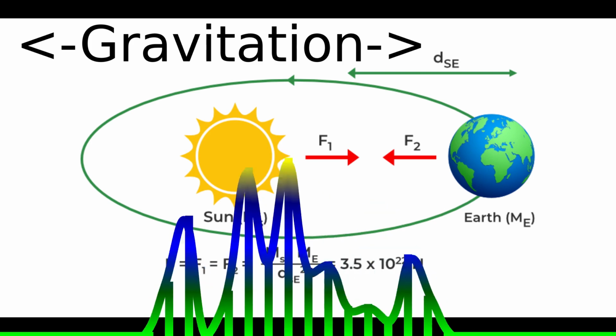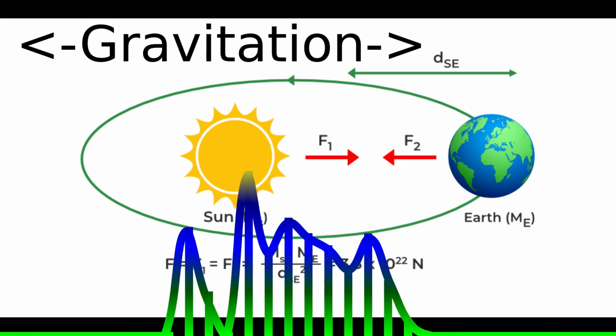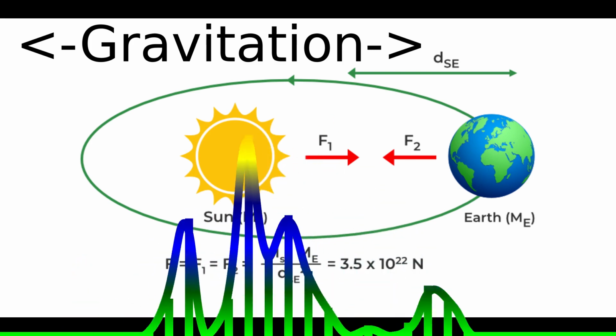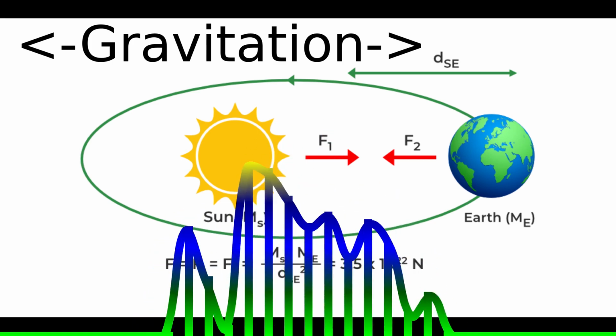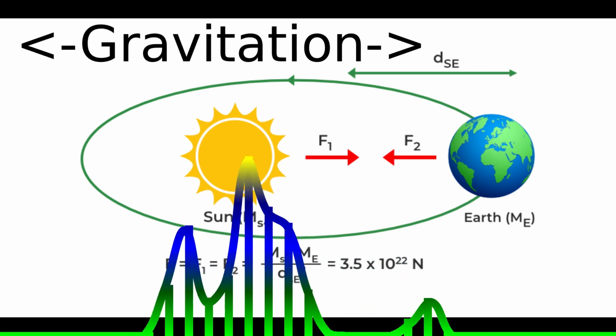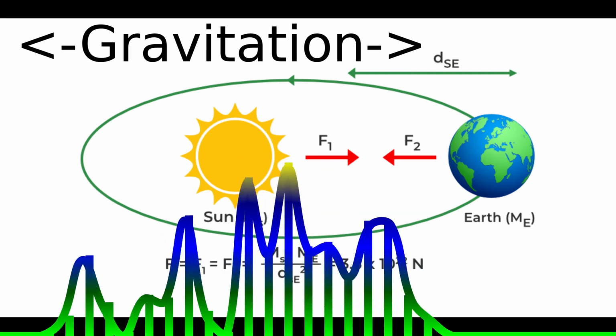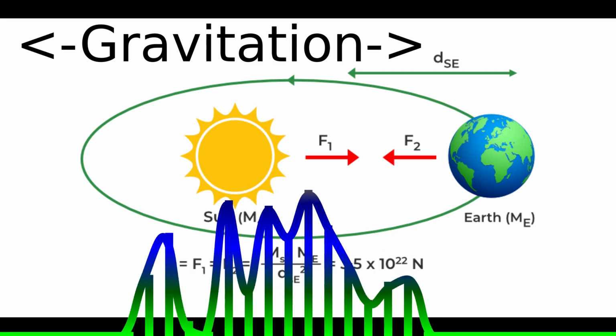It is a vector quantity, and if we derive the formula of gravitational force, F is equal to G m1 m2 upon r square, there comes the formula of small g, which is equal to G, the gravitational constant, into mass upon radius square.